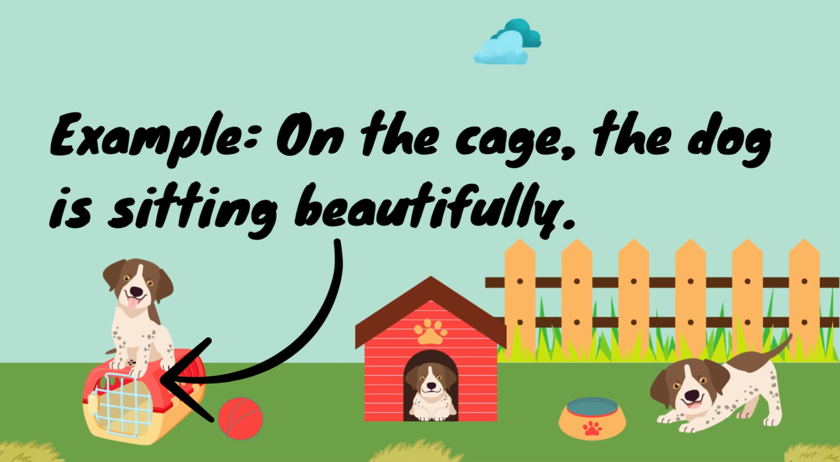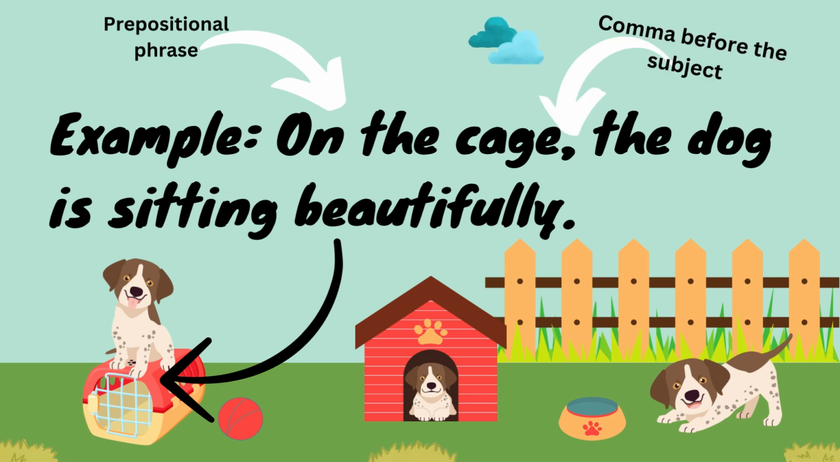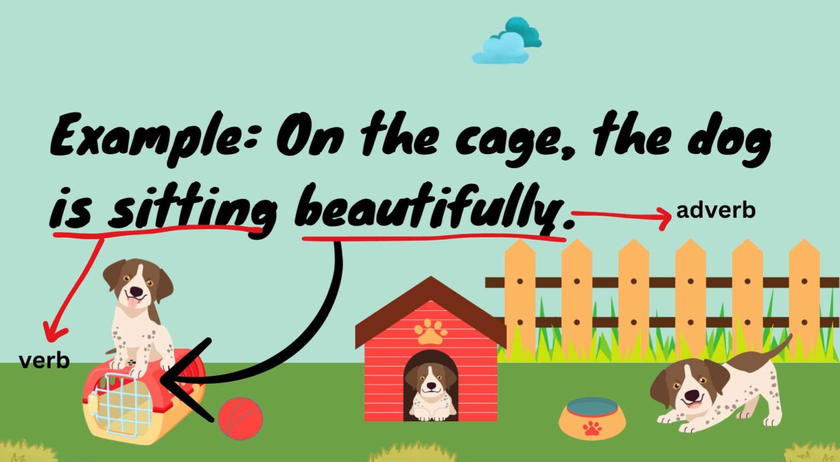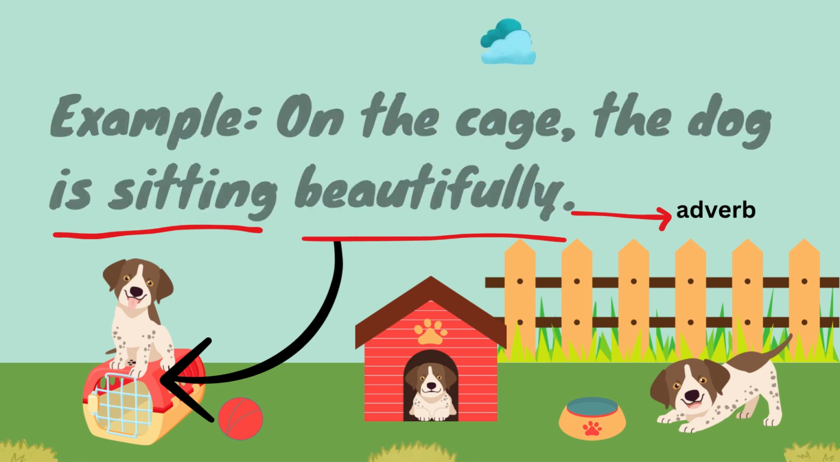For example, on the cage, the dog is sitting beautifully. Now, our prepositional phrase in this sentence is on the cage. It is then followed by a comma. Then our subject, the dog. Our verb in this sentence is sitting. And our adverb is beautifully. See if you can make your own sentence, and you can let me know in the comments below.